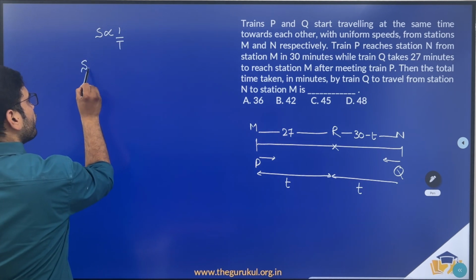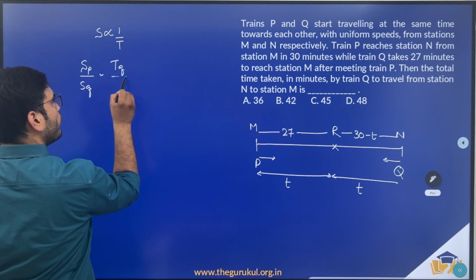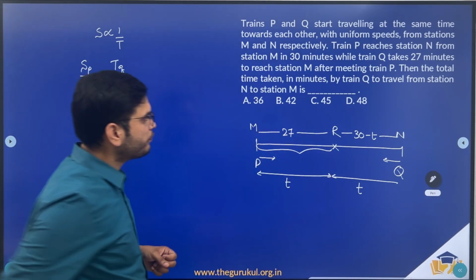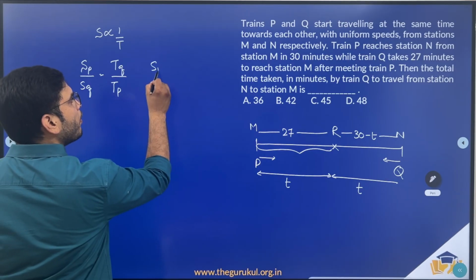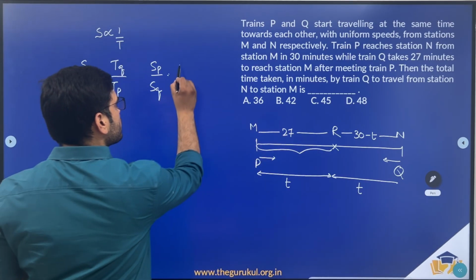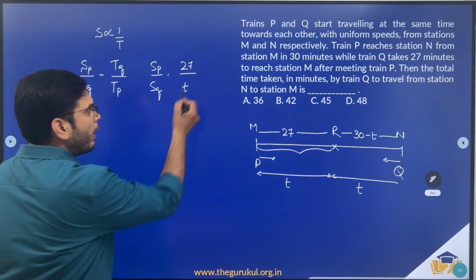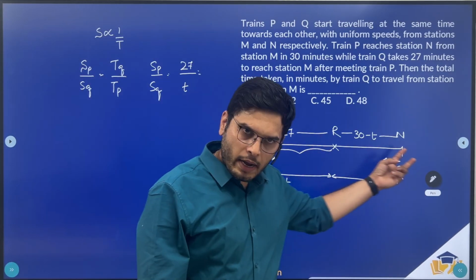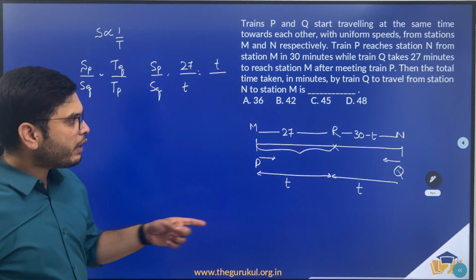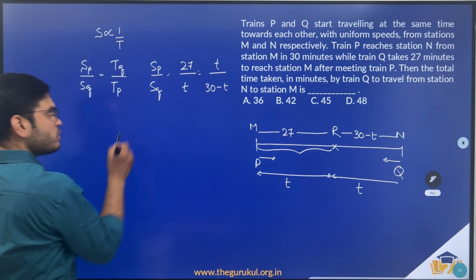So speed of P by speed of Q should be equal to time taken by Q by time taken by P. Let me consider this stretch MR. Speed of P by speed of Q should be equal to 27 minutes, the time taken by Q, by T minutes, the time taken by P. And this should be equal to, in the stretch RN, the time taken by Q, which is T, by the time taken by P, which is 30 minus T. Done. Now let's cross multiply.